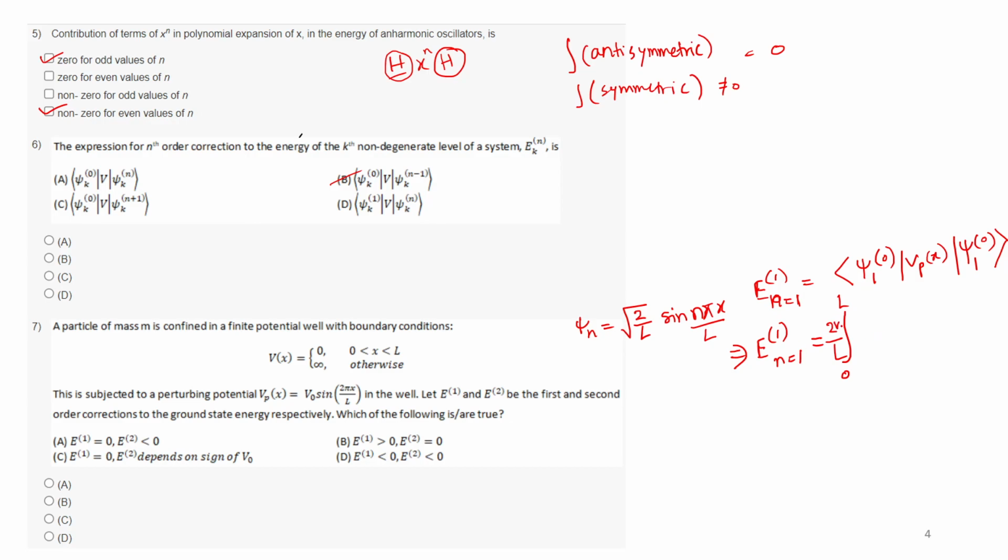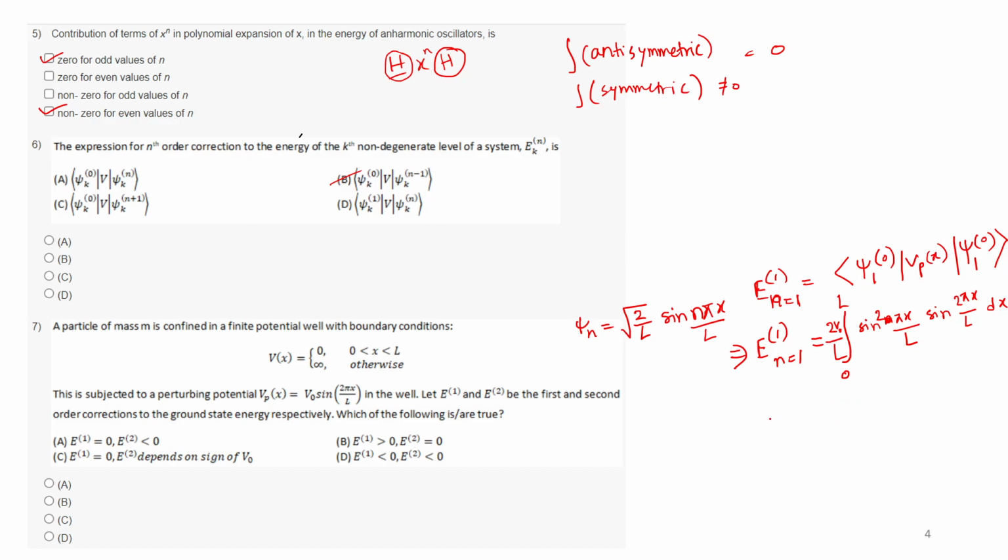V naught is the constant term, which you will keep outside the integration, and the things inside will be sine squared of pi x by L, n being 1, and another sine 2 pi x by L in between, dx.